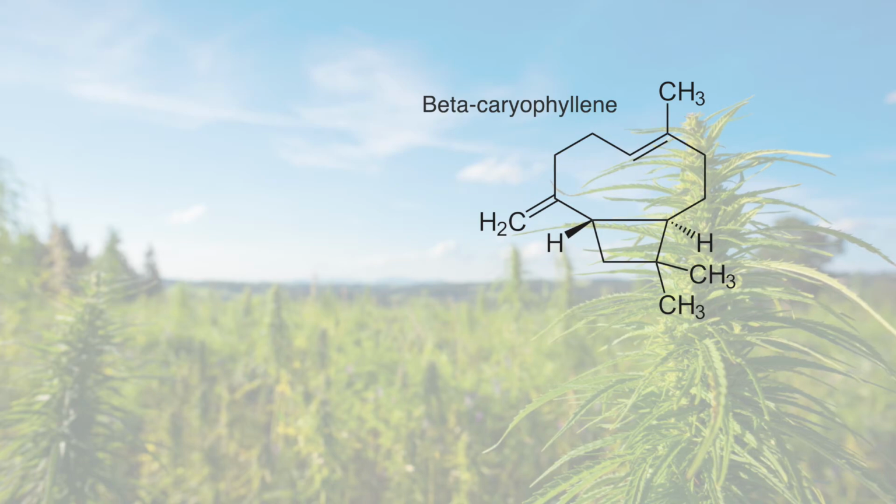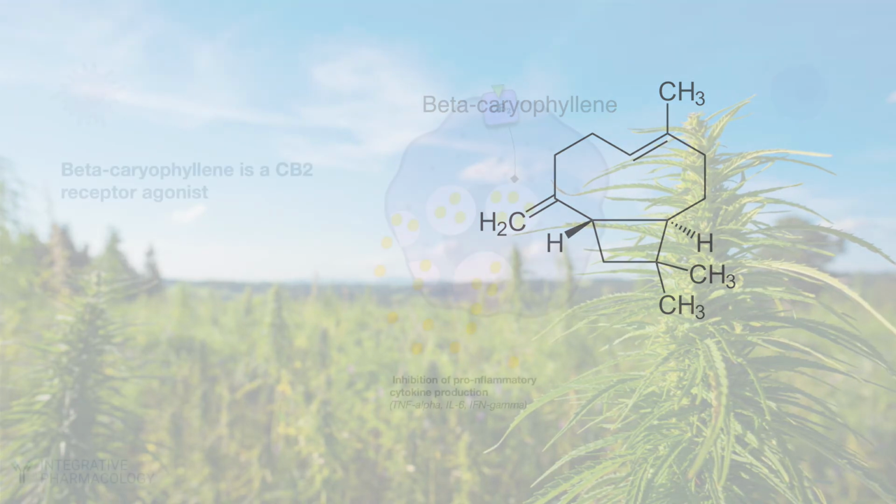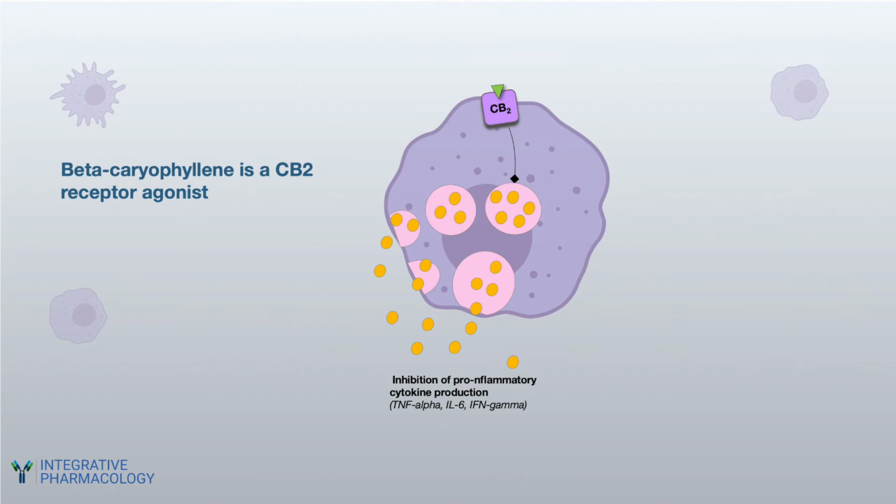Beta-caryophyllene is one of these terpenes, and in contrast to CBD, it directly and potently binds and activates the CB2 receptor. It's a very unique, selective, and direct CB2 agonist. And research is exploring the significance of this interaction as it relates to immunology and other areas. It probably contributes to the clinical efficacy of hemp oil, and not all CBD oils have guaranteed potencies of this unique compound.